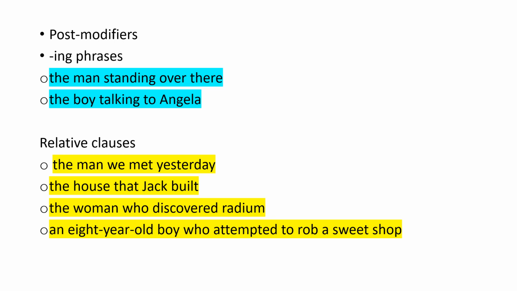a noun phrase. An 8-year-old boy, this is also a noun phrase, and who attempted to rob a sweet shop, this is a relative clause. So this is how relative clauses and ing phrases work as post-modifiers in the case of noun phrases.